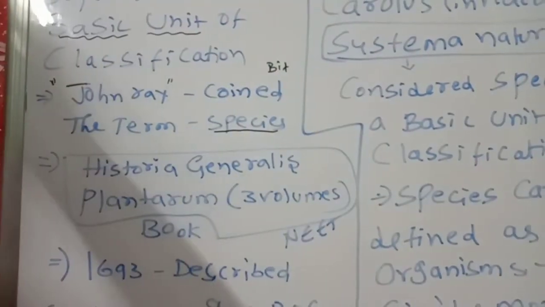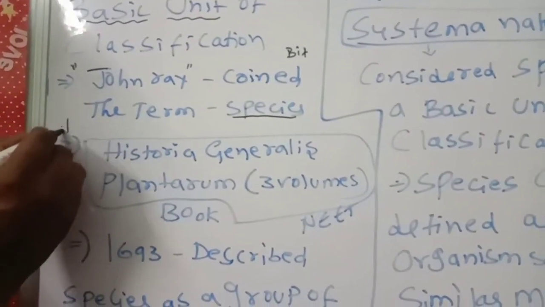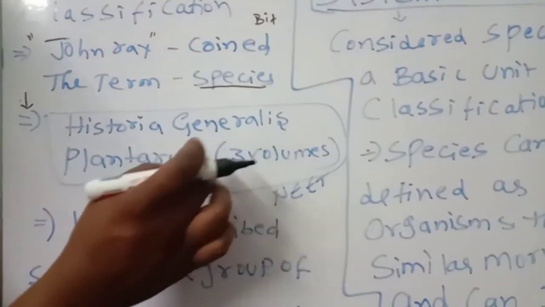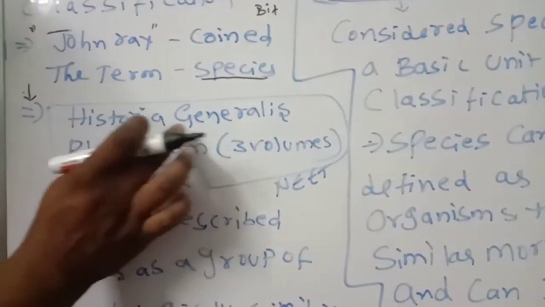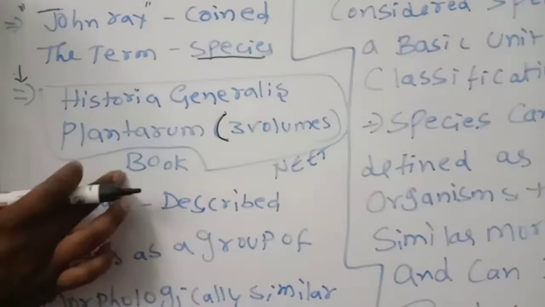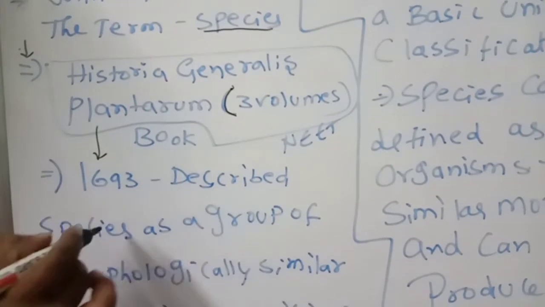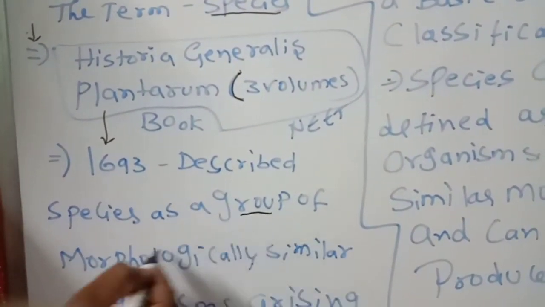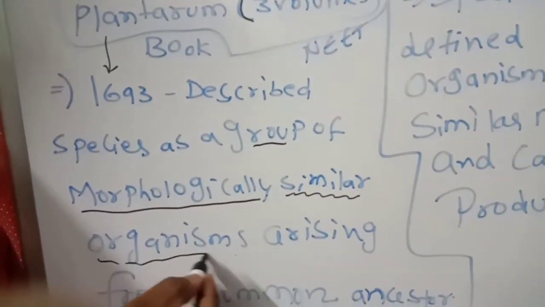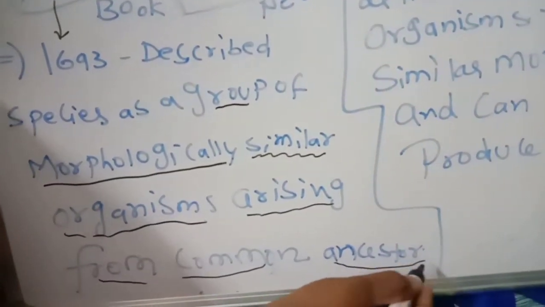John Ray first coined the term species, and he wrote one book. What is his book name? Historia Generalis Plantarum, which has 3 volumes. In that book, in 1693, he described the species as a group of morphologically similar organisms arising from a common ancestor. Very simple.